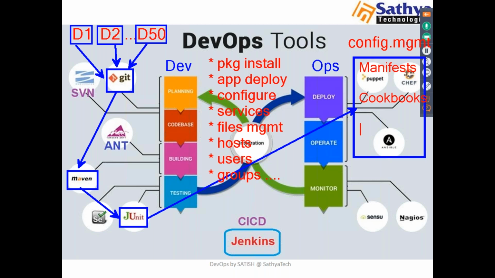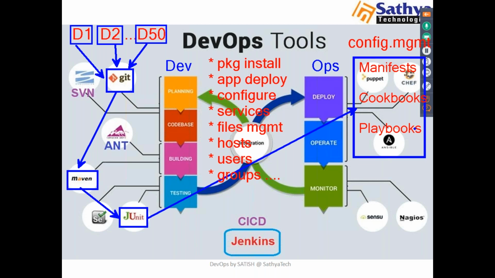Ansible can have scripts like playbooks. Every tool will have its own scripts. So here I said, what are Puppet scripts? Manifests. Through manifests you will do this job. And what are Chef scripts? Cookbooks, I said, and Ansible scripts are like playbooks. So through the scripts we can manage our servers.